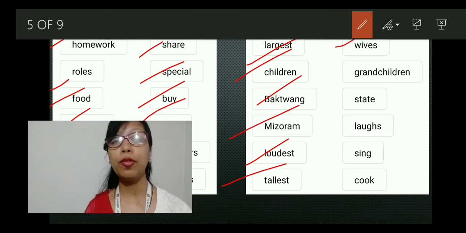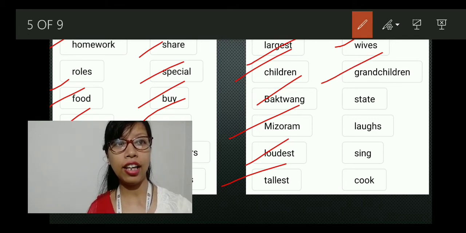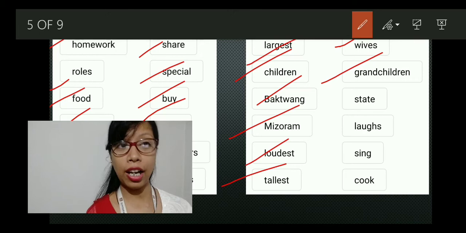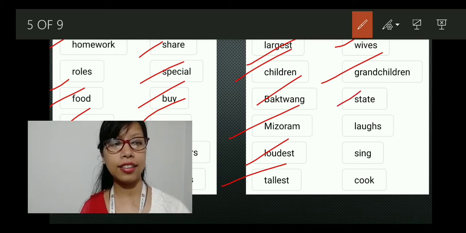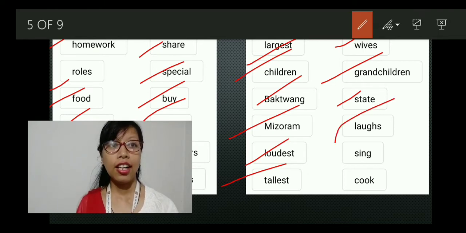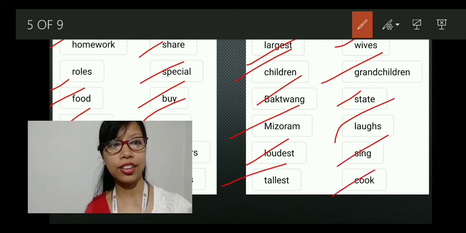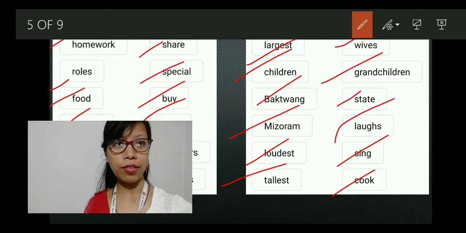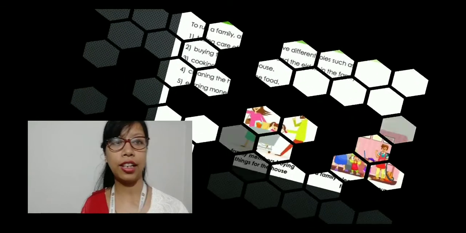Wives. Grand. Children, that becomes grandchildren. State. Laughs. Sing. And the last is cook. So these are the few new words that we will be discussing. We will get them while discussing the lesson today.